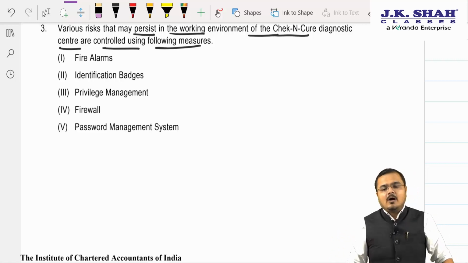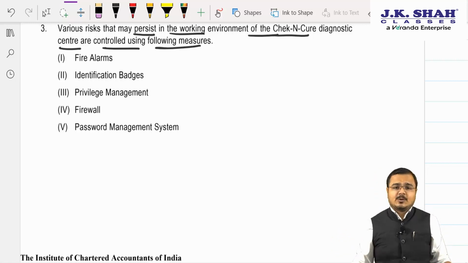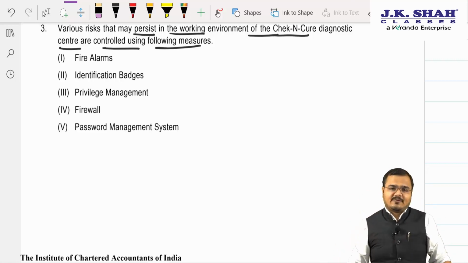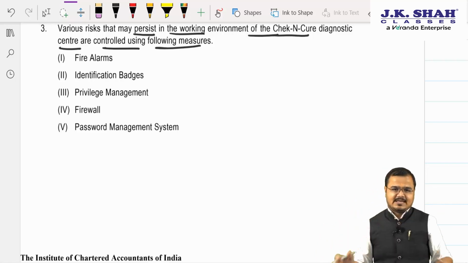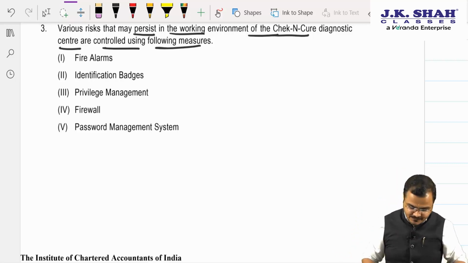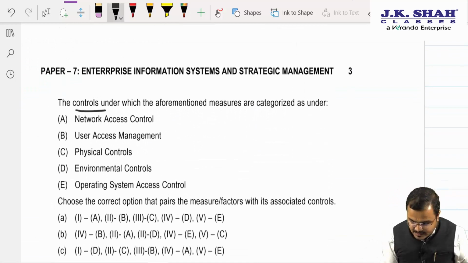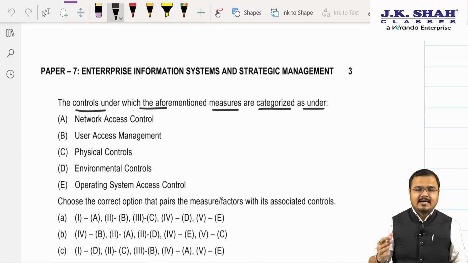Now people, how well you had done in chapter number 3, the controls, that makes too much sense over here. So I kindly request you that you can refer to the controls very perfectly, including the environmental control, physical access control and logical access control, management control and application control. It will make things too easy for you. Further, sir, the controls under which the aforementioned measures are categorized are as follows.